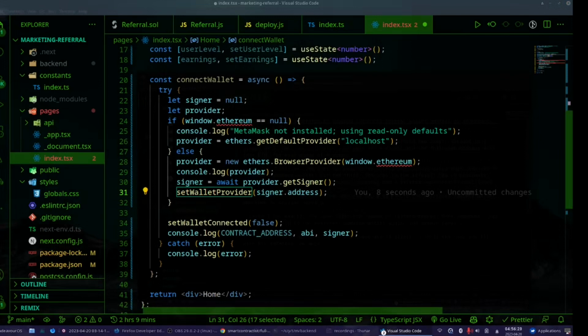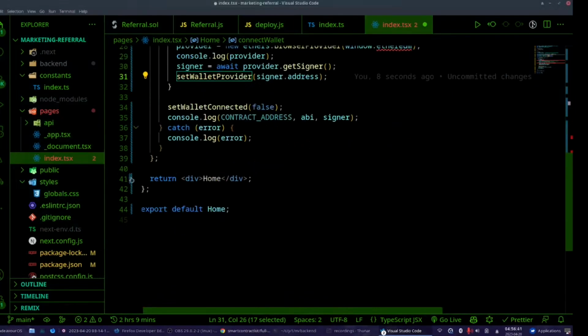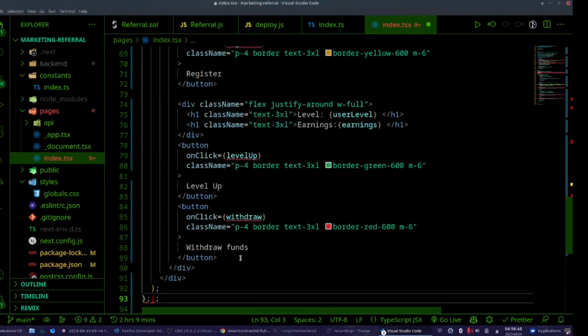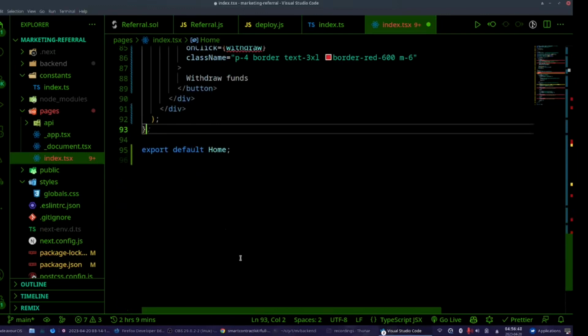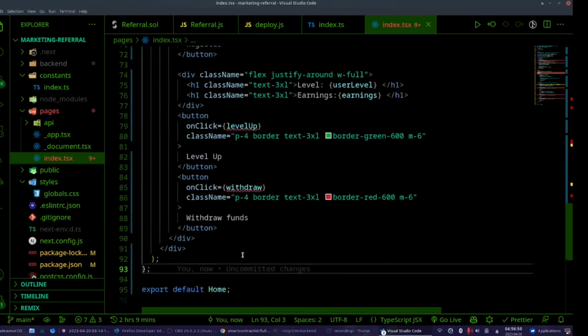The thing is, I'm just going to the return statement. I'm going to copy paste because it will be a lot of CSS stuff, and I don't want to bother myself with it.